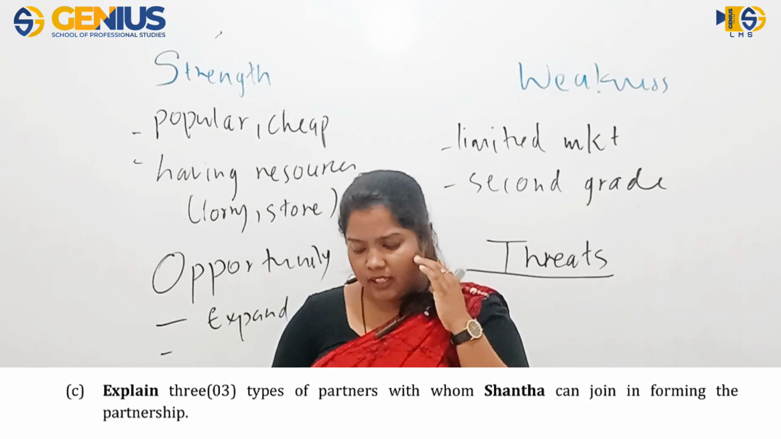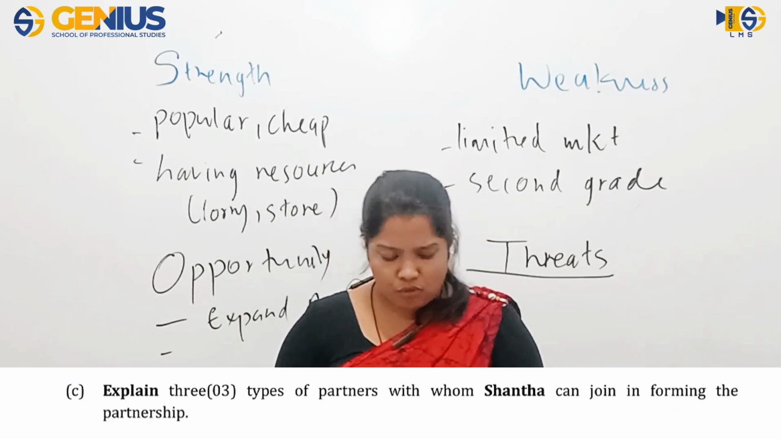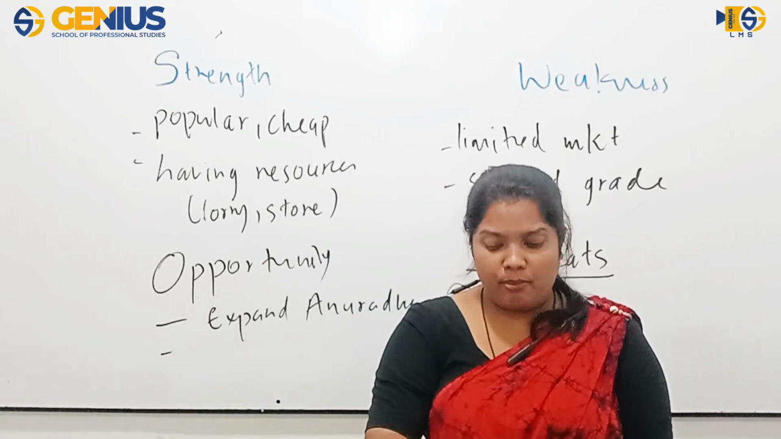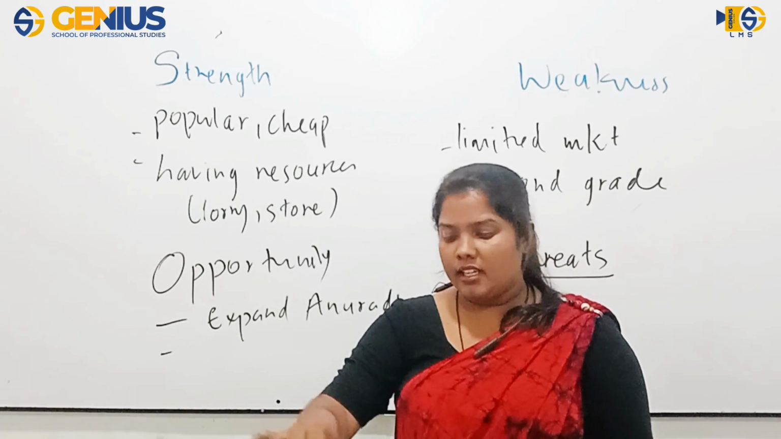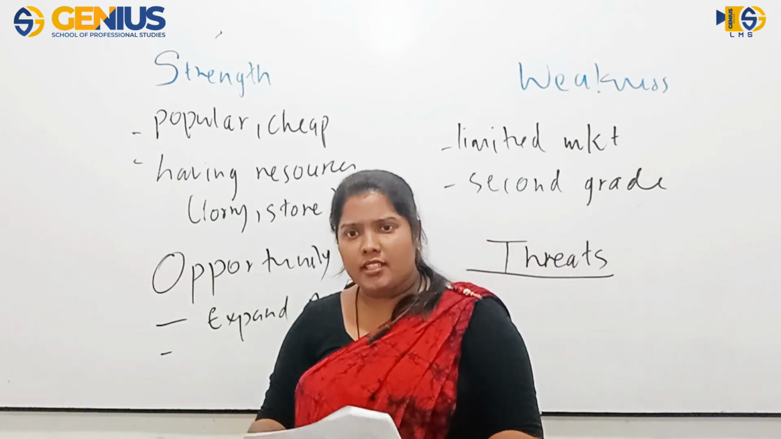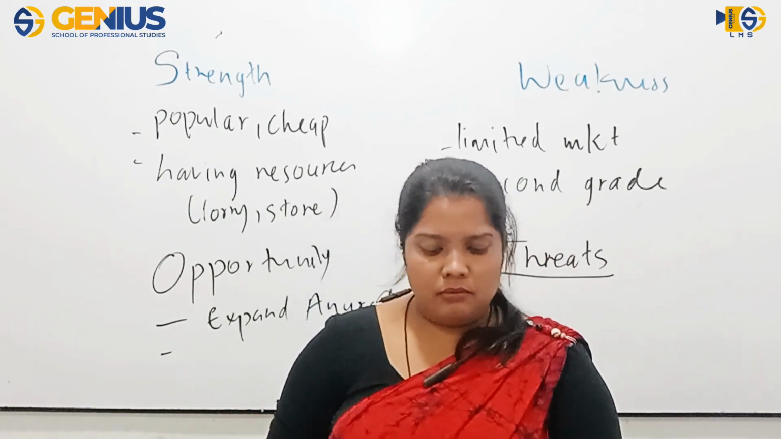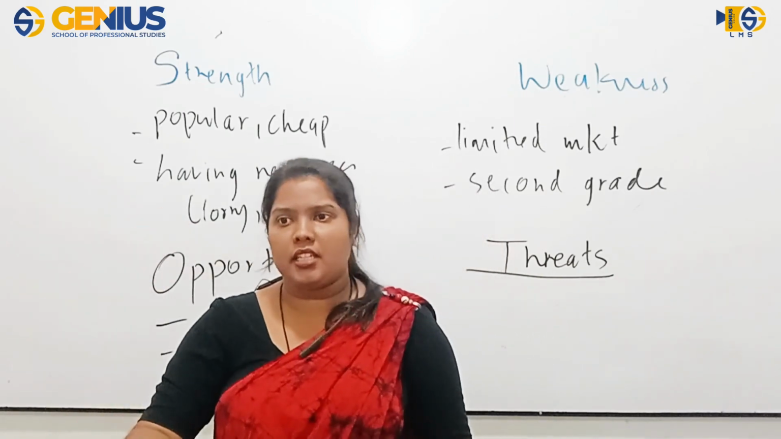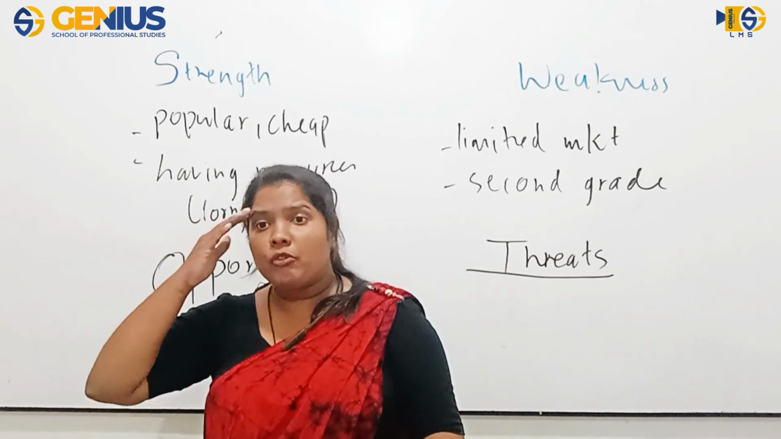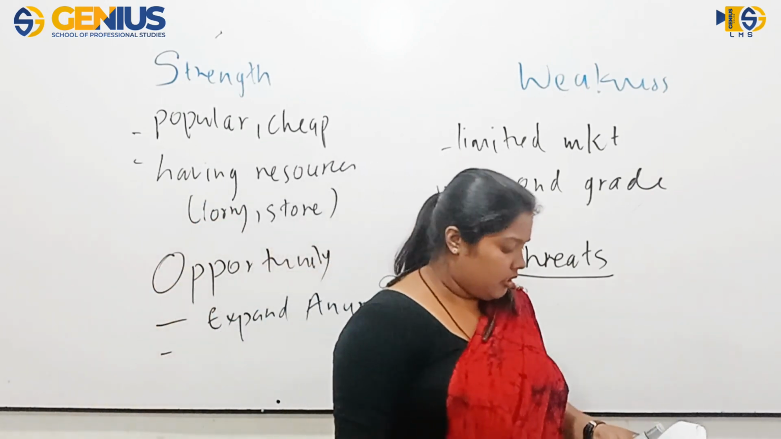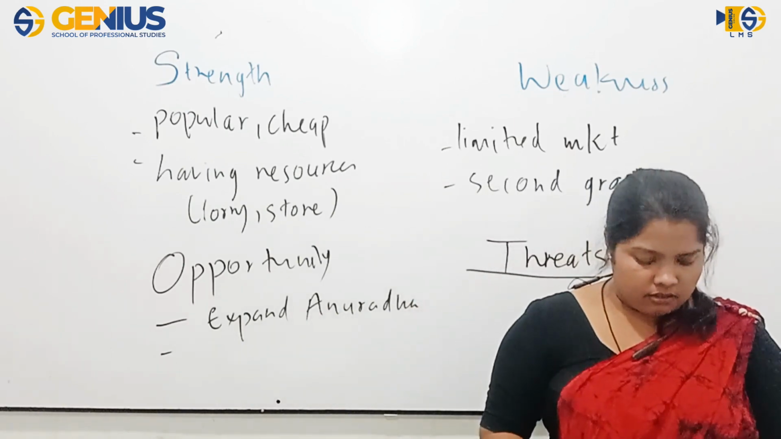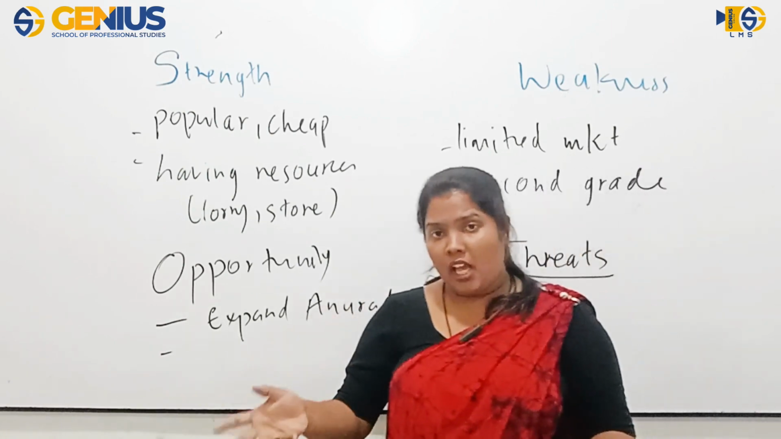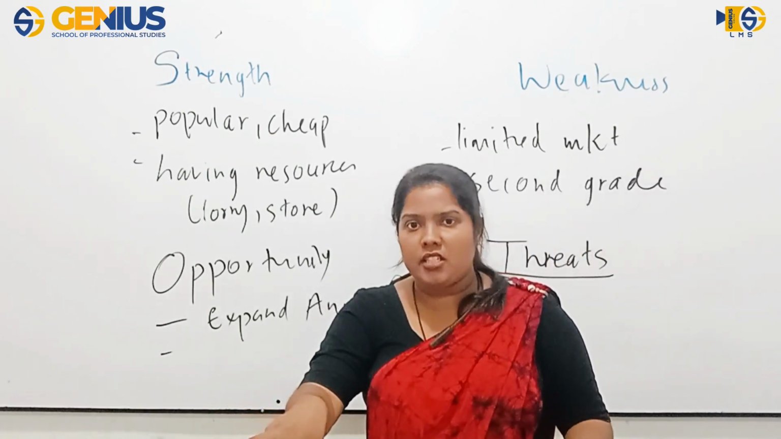So next one: explain 3 types of partners with whom Shanta can join in forming a partnership. So who are the types of partners? Yes, the active partner is there. Who is an active partner? Someone who is actively participating and bearing unlimited liability. That partner is whom we call the active partner. And what about a silent partner then? He is bearing unlimited liability, but he is not participating in management activities.